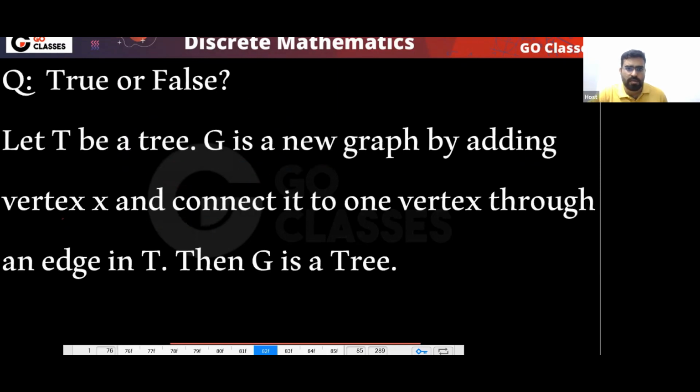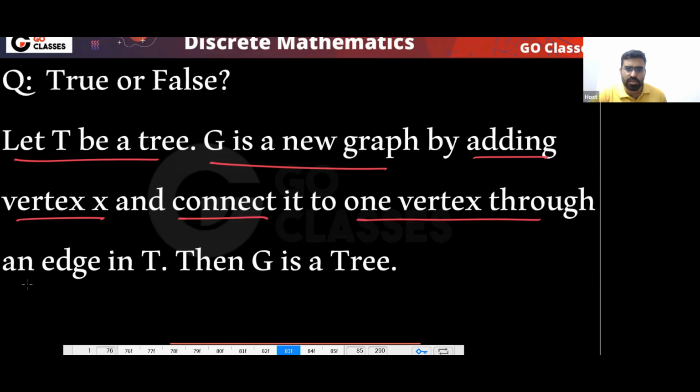Next, what about this statement? T is a tree. G is a new graph made by adding vertex X and connecting it to one vertex in T through an edge. Then G is a tree. This we have already seen.